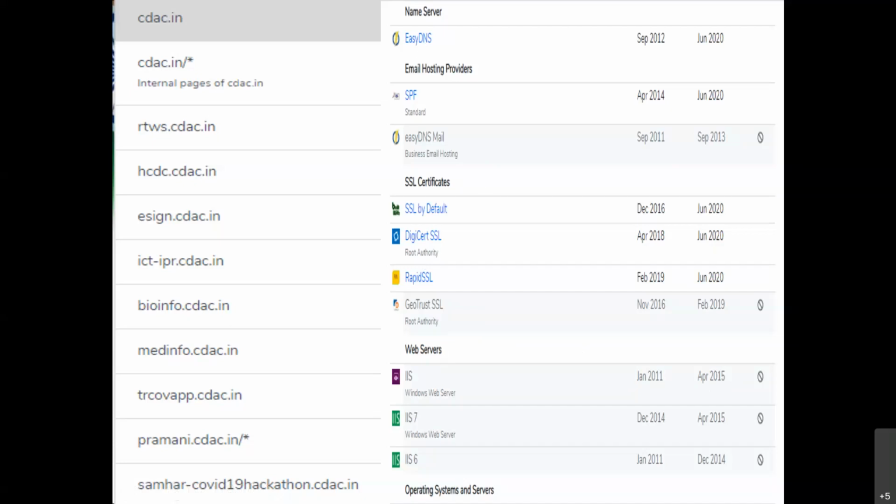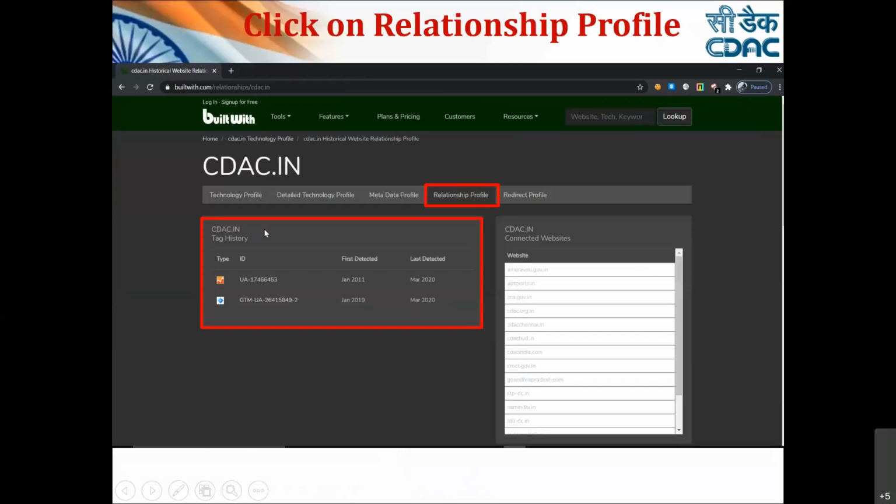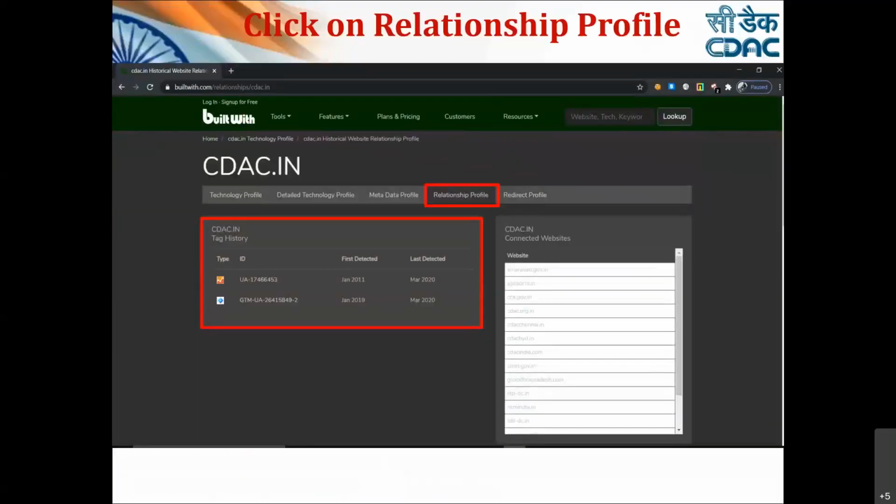So this is basically the detailed technology profile, where you can go to a particular option and there itself you can get a lot of other information. If you want information about a particular subdomain, you can go and get that information as well.